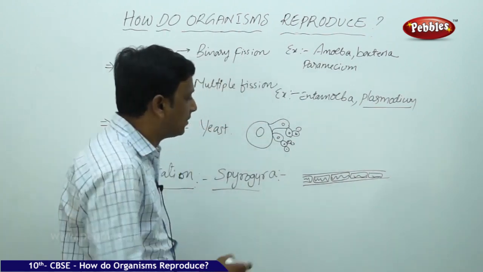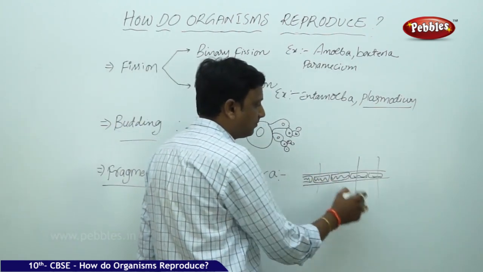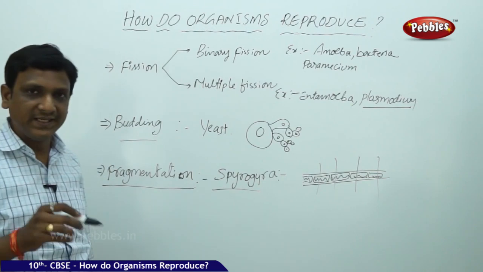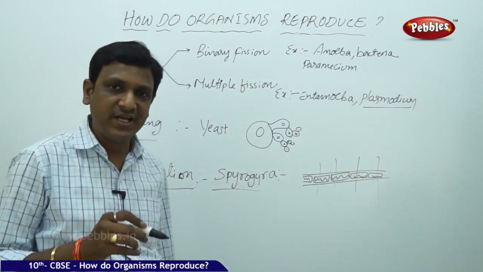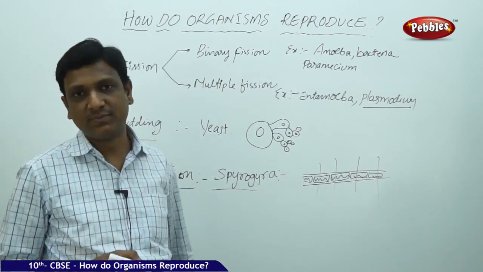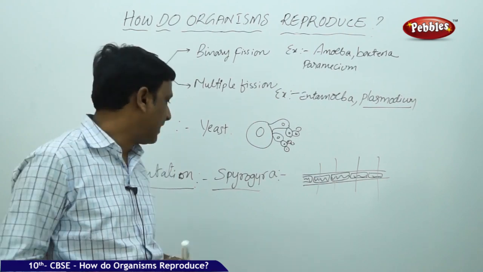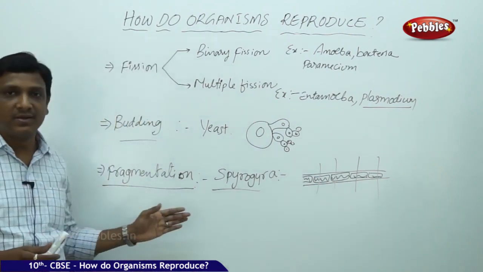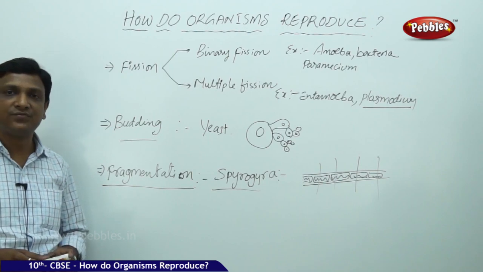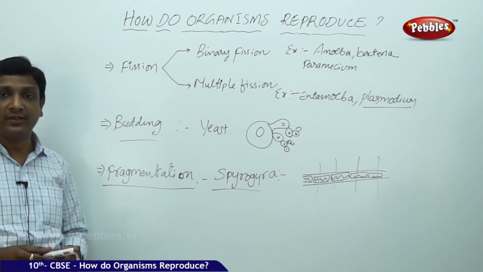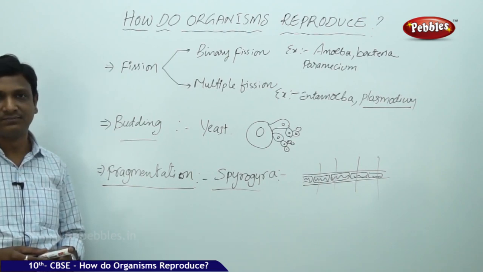All cells are similar. So it splits into many parts, and each individual part can grow into an individual Spirogyra. This is called fragmentation, becoming fragments. Each fragment can grow into a new organism.